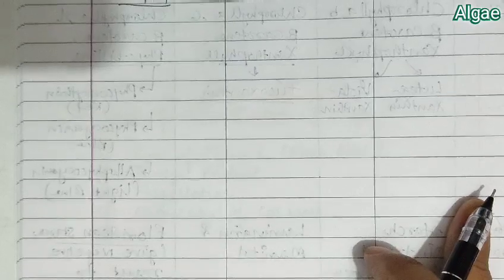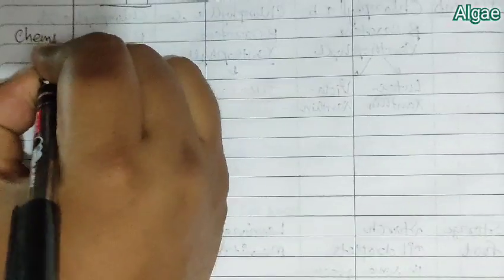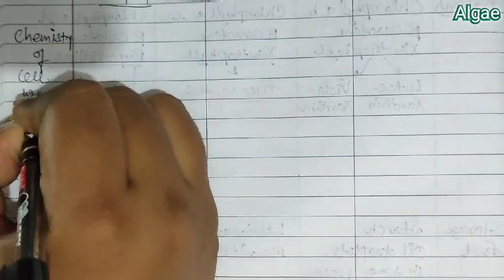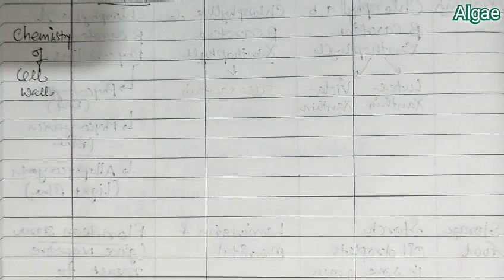So they have a starch coating and protein is present in the center. So they have protein besides starch. Remember, these are the pyrenoids.